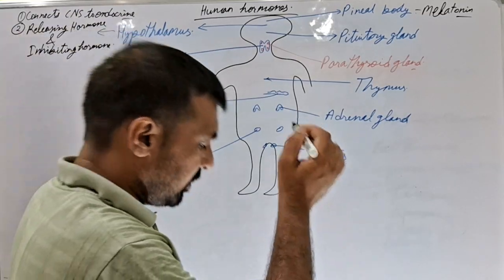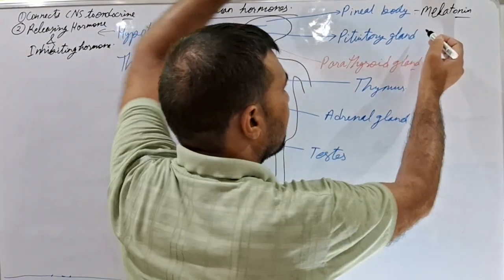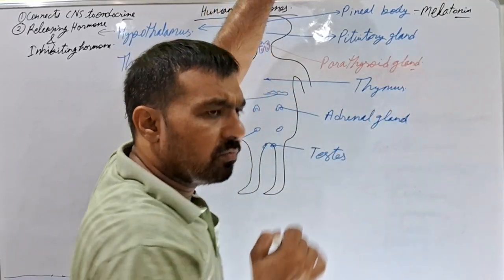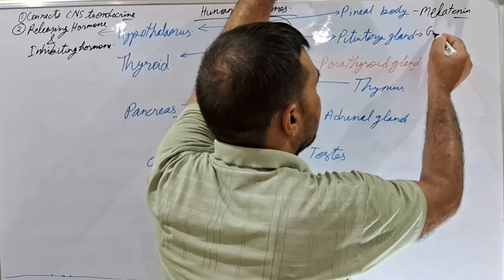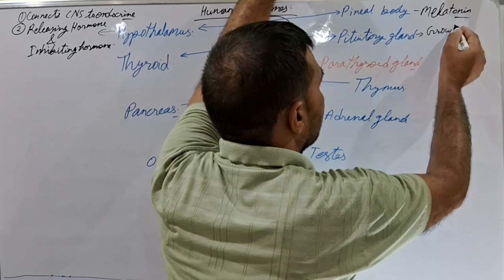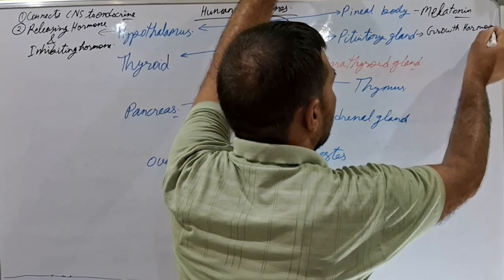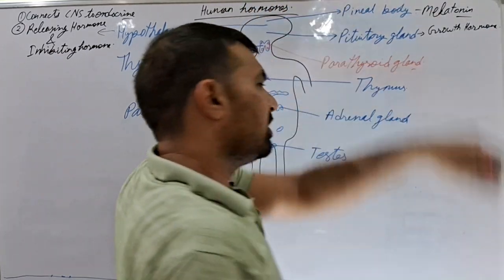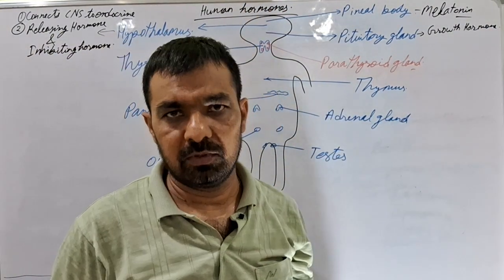If we reach the pituitary gland, it basically produces a large amount of hormones, out of which the first hormone is growth hormone. Growth hormone is responsible for normal growth of our body.